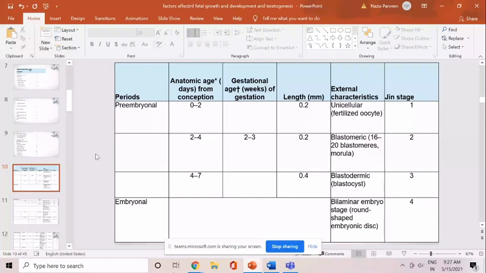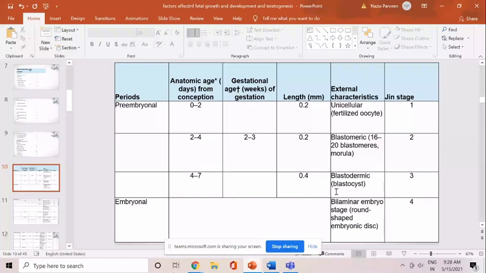In the pre-embryonal stage, this is 0 to 2 days from conception. There is formation of the fertilized oocyte, which is unicellular. From day 2 to 4, all from conception, there is formation of blastomeres, which consist of 16 to 20 blastomeres. That is the morula stage. From day 4 to 7, there is formation of the blastocyst.